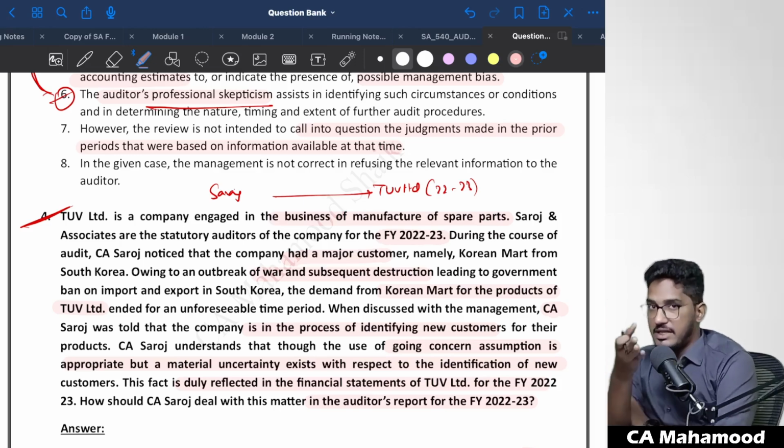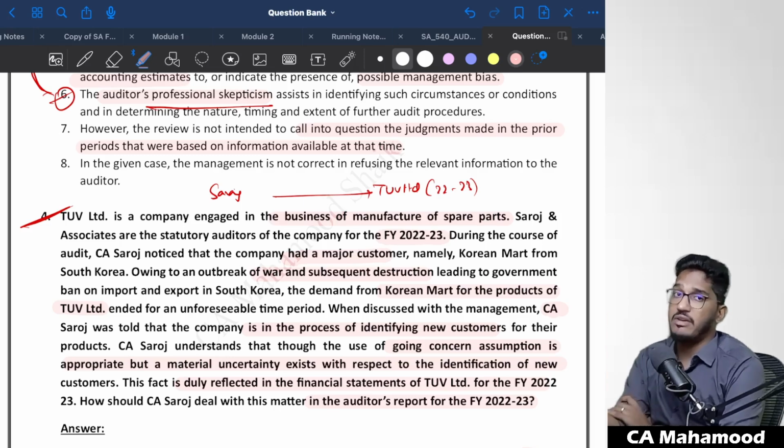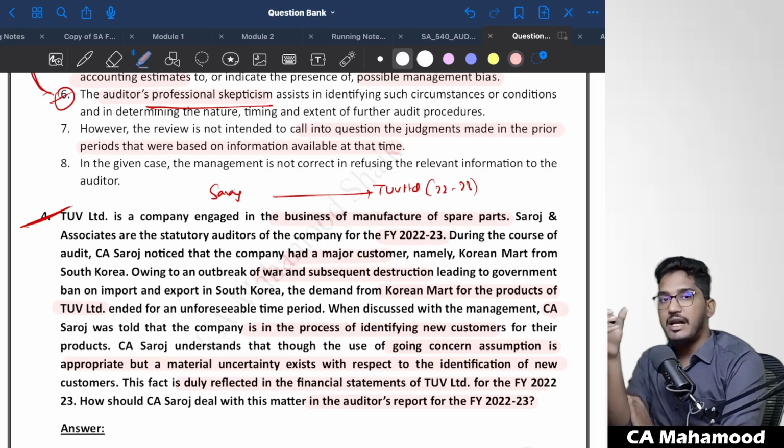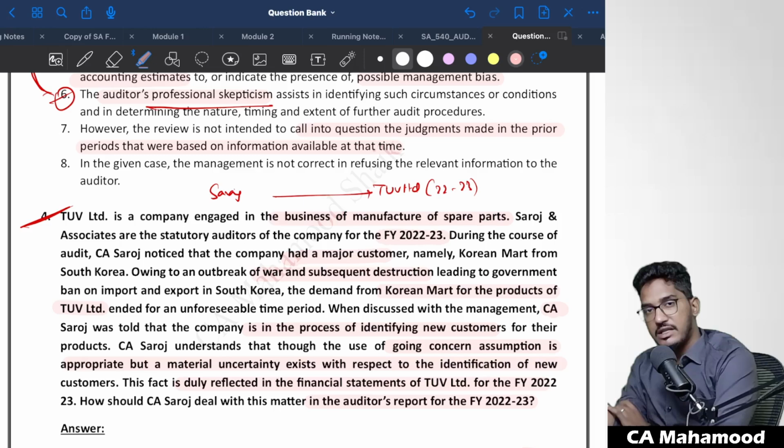Did the management need to change some processes to make the accounting estimates more relevant in the current year? That is my objective.